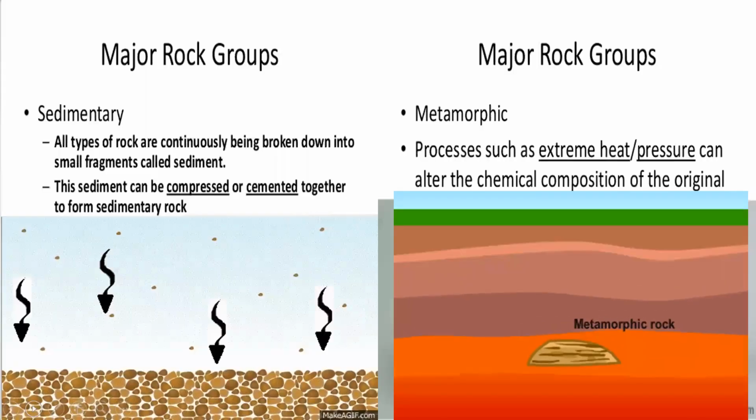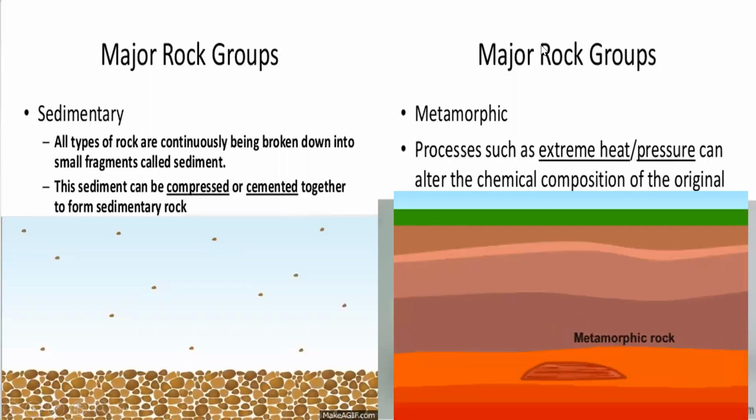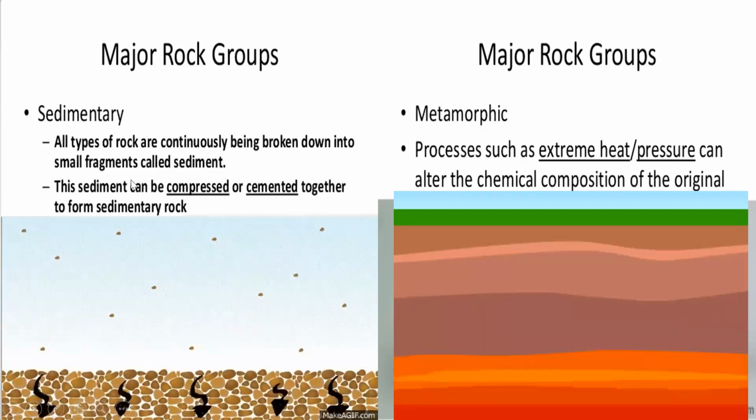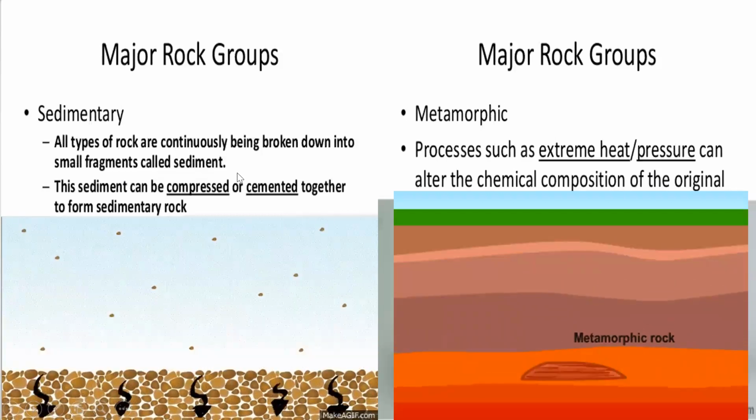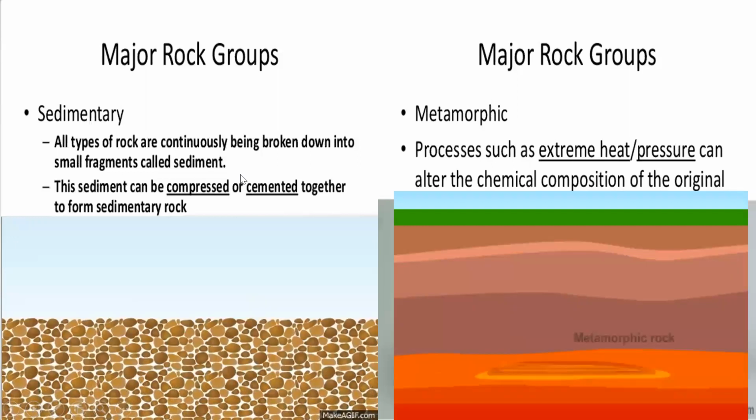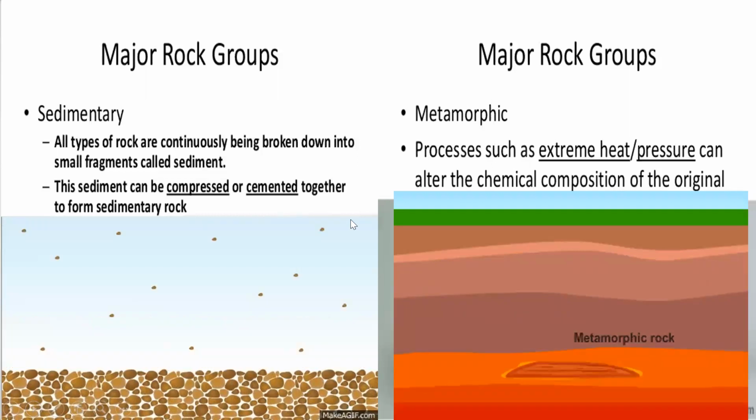Next, coming to the other major groups: sedimentary and metamorphic rocks. All types of rock are continuously being broken down into small fragments called sediments, small, tiny pieces. These sediments can be compressed and cemented together to form sedimentary rock.